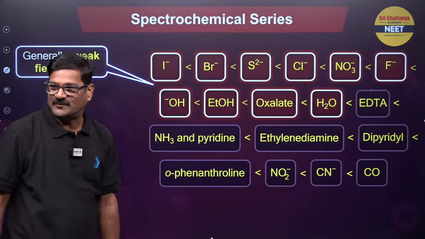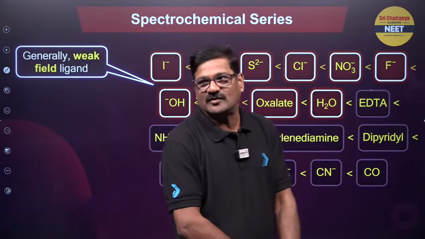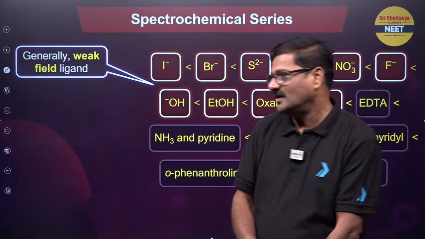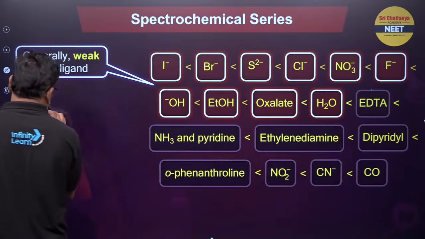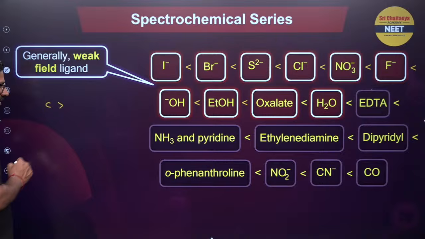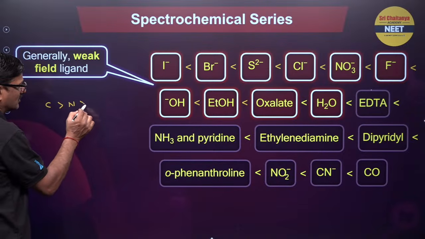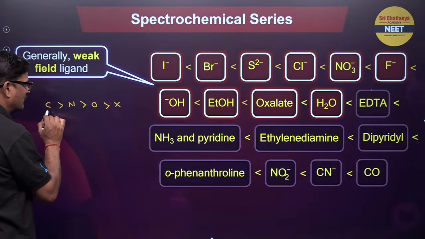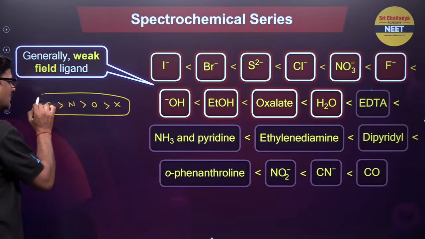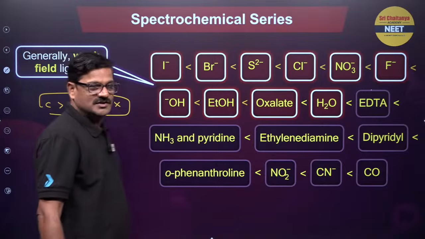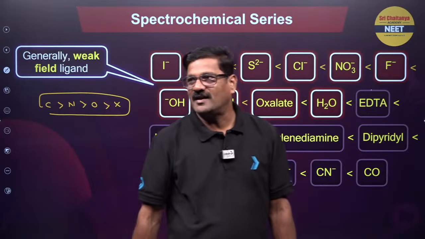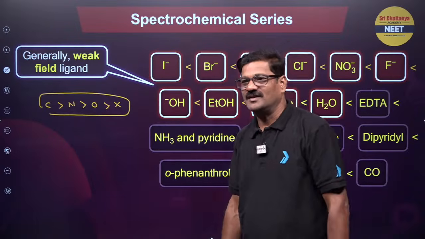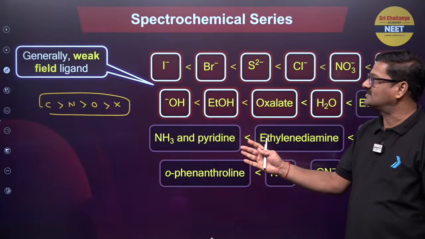The order of the strength of the ligand can be based on the donor atom: C donor is more than N donor is more than O donor is more than halogen. If you see this order, you can tell which is going to be the strong ligand and which is going to be the weak ligand. Fine, hope you understand this.